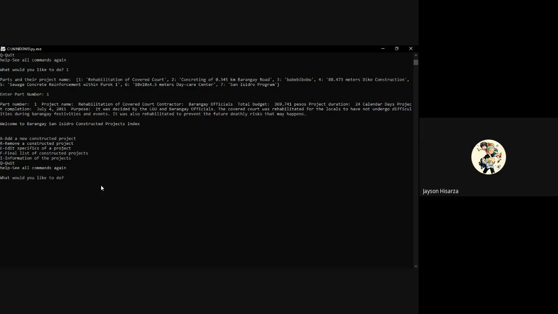So, since we already know the features add, remove, the final list, and the information of the projects, now we're going to edit the specifics of a project. So we're going to encode letter E. Enter the part number that you want to edit.